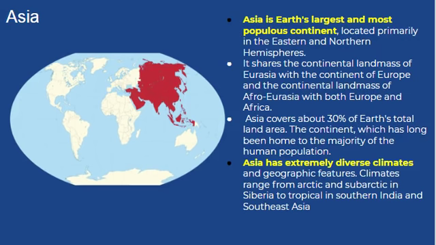Asia is the Earth's largest and most populous continent, located primarily in the eastern and northern hemispheres. It shares the continental landmass of Eurasia with the continent of Europe and the continental landmass of Afro-Eurasia with both Europe and Africa. Asia covers about 30% of Earth's total land area, the continent which has long been home to the majority of the human population. Asia has extremely diverse climates and geographic features. Climates range from Arctic and subarctic in Siberia to tropical in southern India and South Asia.